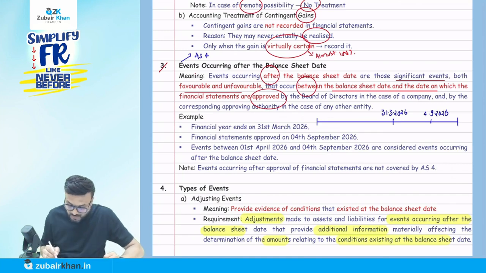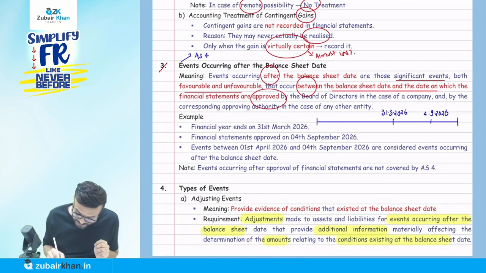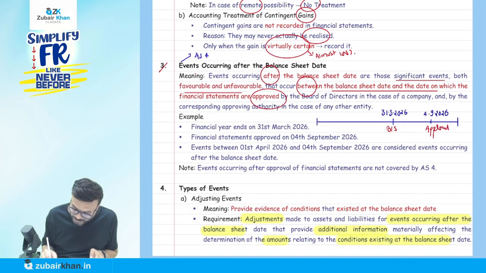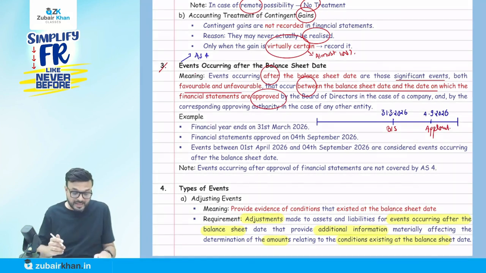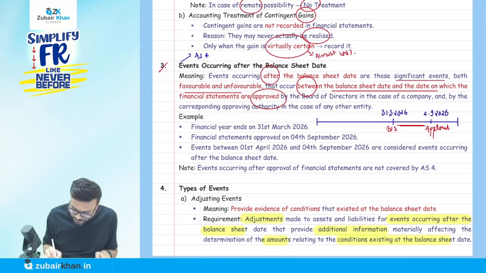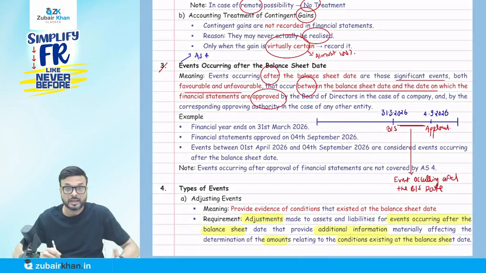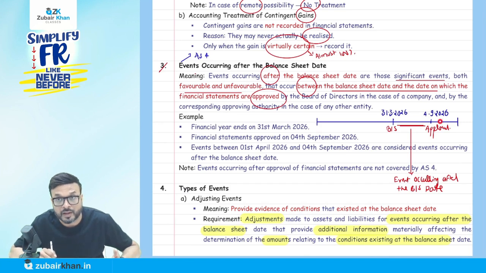Listen carefully, this is the balance sheet date. Suppose 31st of March 2027. And this is the approval date. First is the balance sheet date and this is the approval date. So any event that happens between these dates is an event occurring after the balance sheet date. What do you mean by event occurring after the balance sheet date? It means after the balance sheet date but before approval.